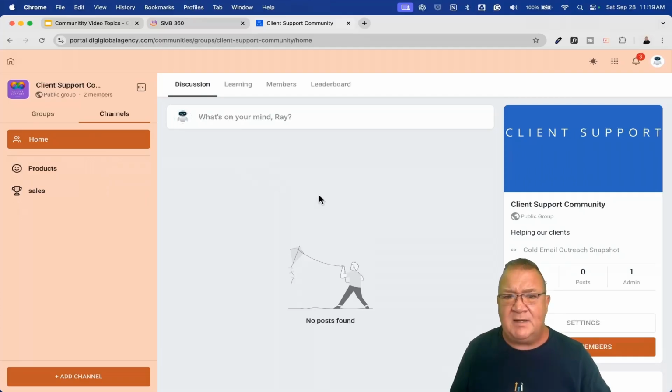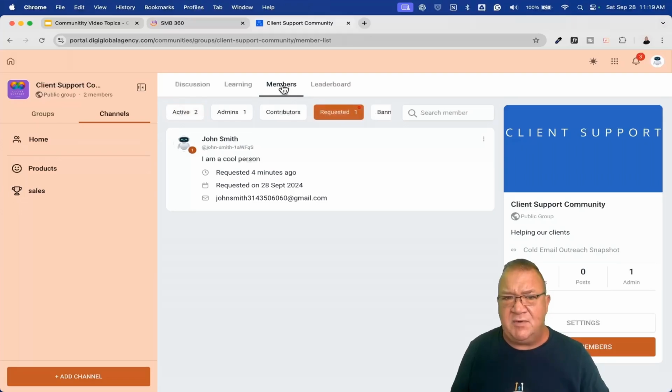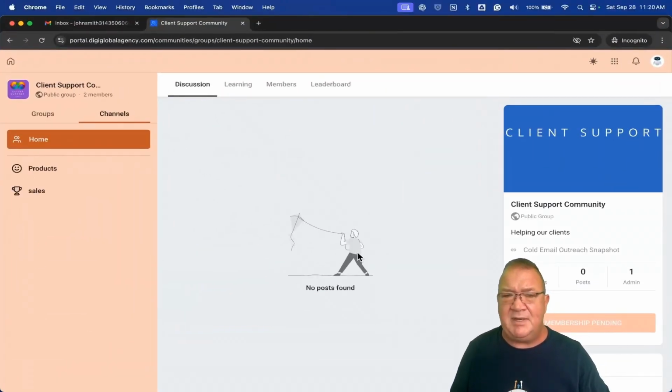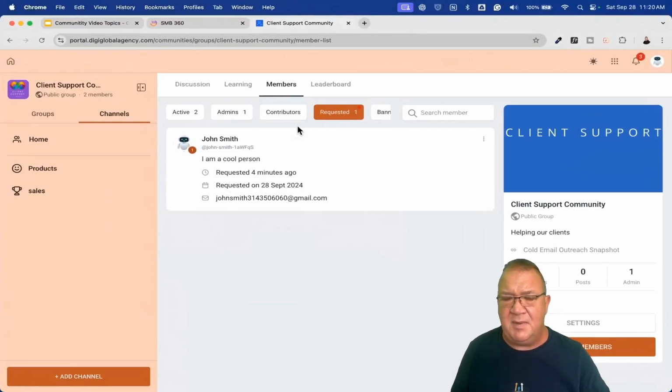Here, once we come back to this particular board, if we look at getting those requests, if we look here at members, notice that we have active, admins, contributors. Notice that we have a requested here. So this is where we have John Smith coming in. Keep in mind, if we take a look here, membership pending, because there's membership questions. You might want to know something before you approve this person to be a member.